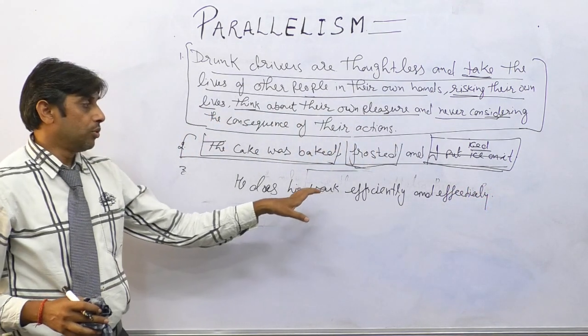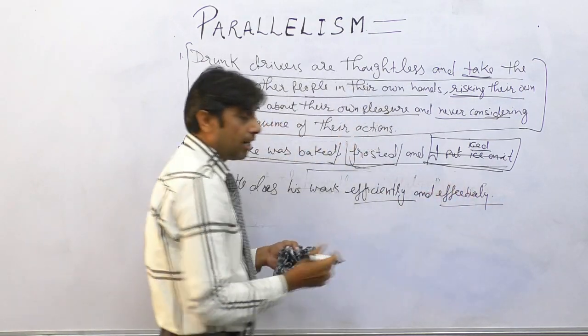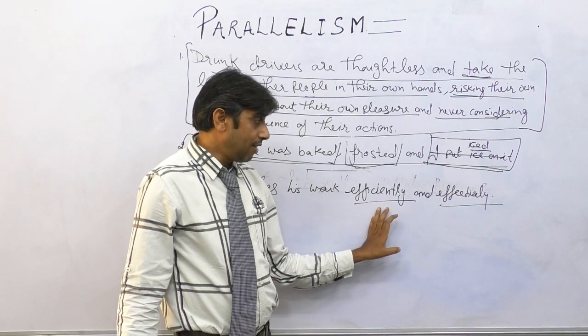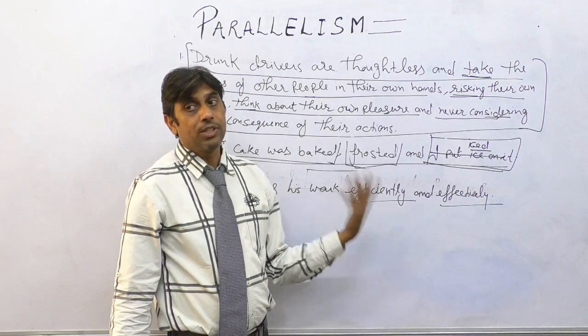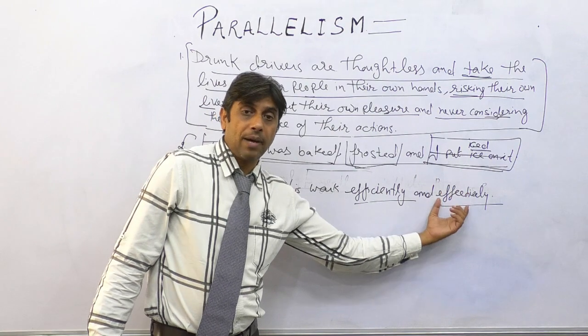He does his work efficiently and effectively. So these two words, efficiently and effectively, are adverbs. I cannot write the sentence this way that he does his work effectively and on time, or effectively with no errors. So this is like adverb to adverb parallelism.